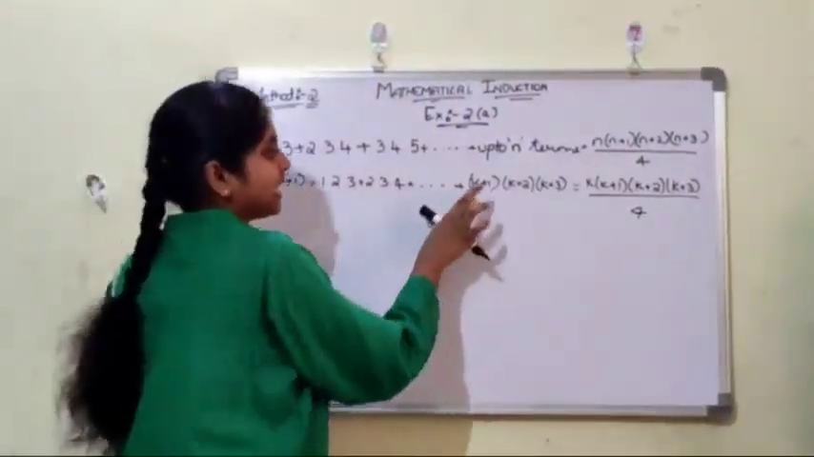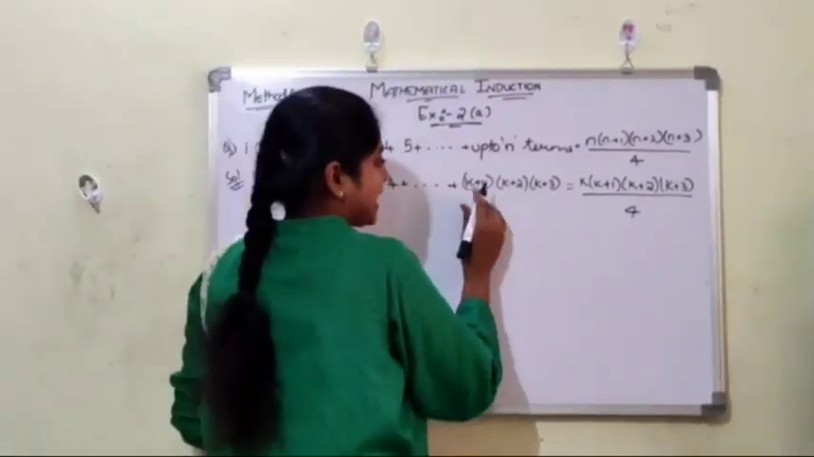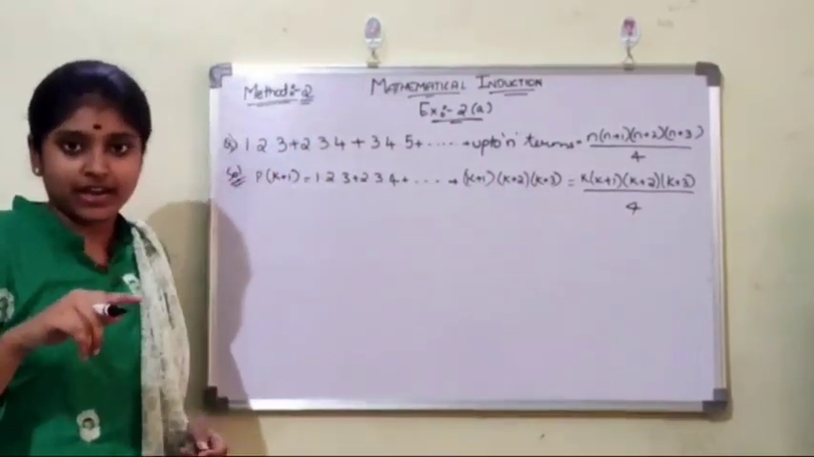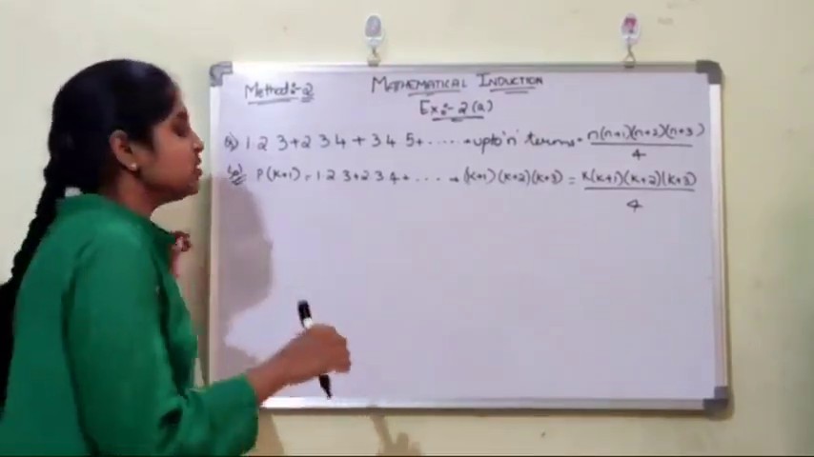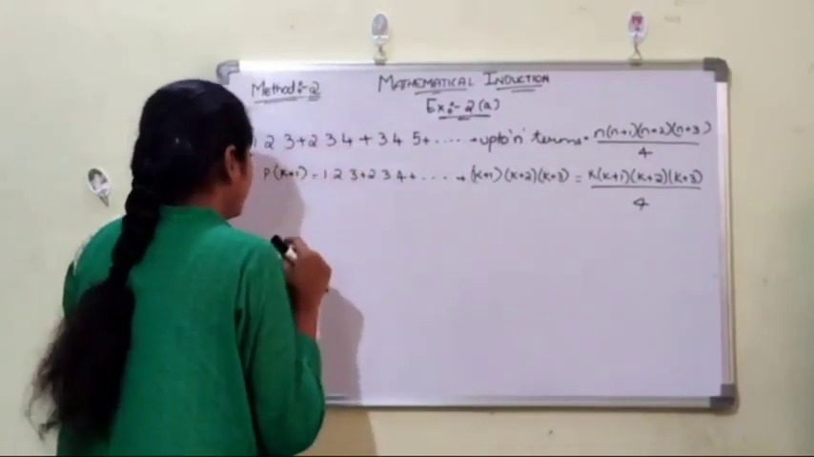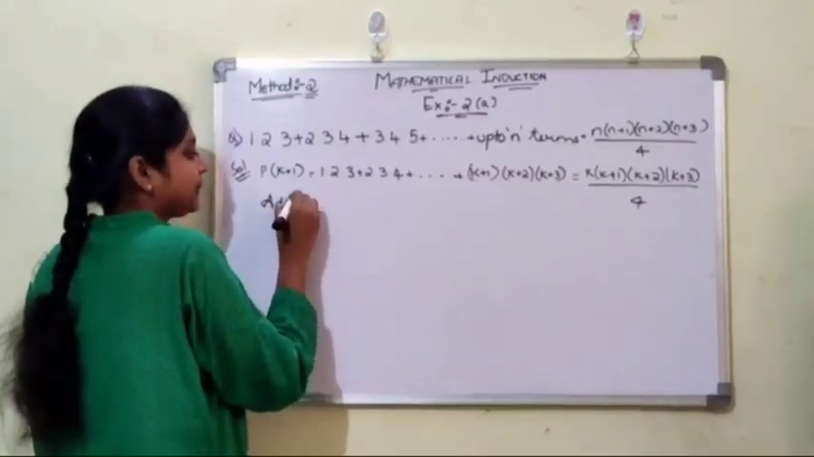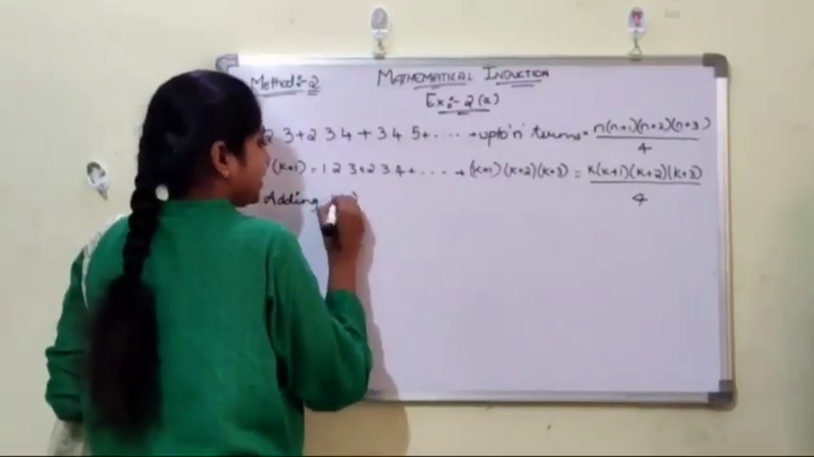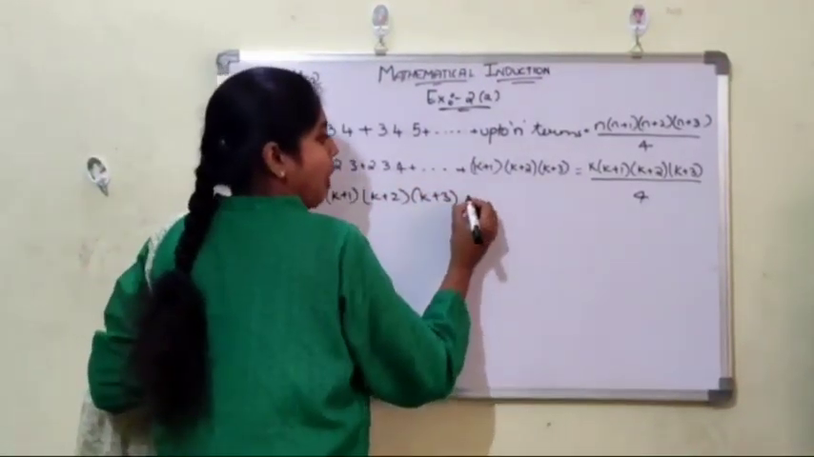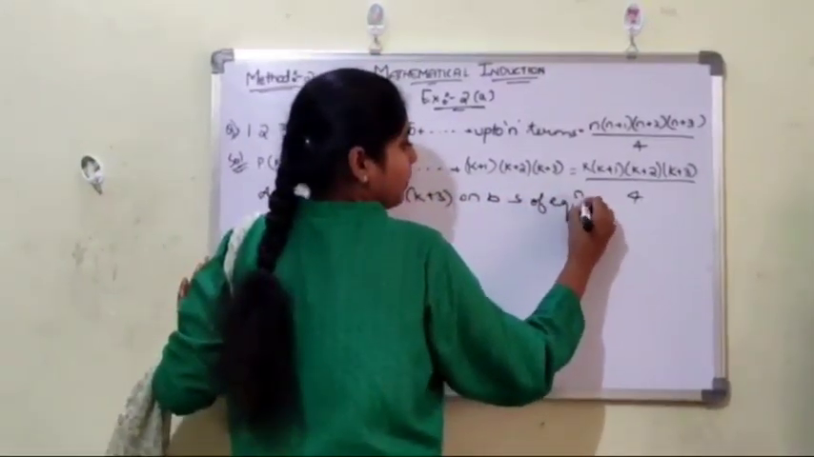Now, in the place of k, we have substituted k plus 1. Taking this nth term, we have to add it to equation 1. We have already denoted equation 1. So we have to substitute this LHS value, this nth term, in that equation. Now, adding (k plus 1)(k plus 2)(k plus 3) on both sides of equation 1.